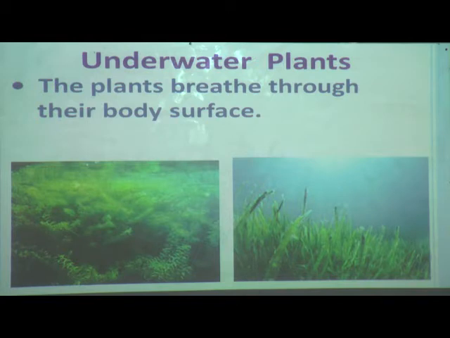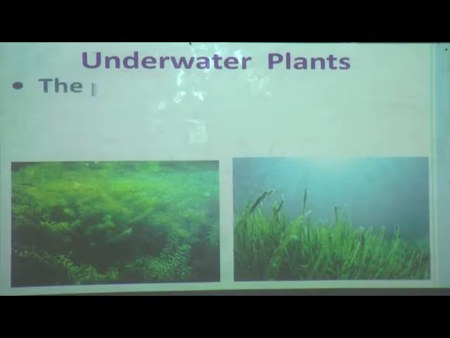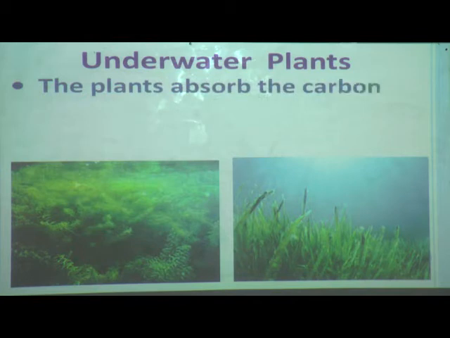So we have learned that in plants in the desert, leaves are changed into spines and the stem is doing the function of the leaf, that is making food. So here the leaves do not have any stomata, so the plants breathe through their body surface. So what will they absorb?